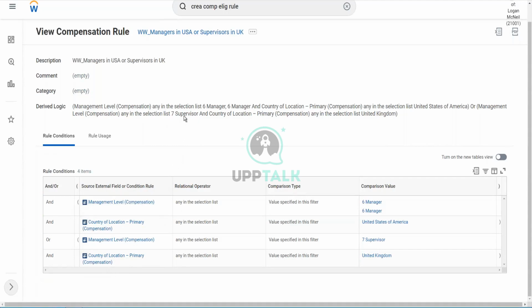But remember, the more fields you use, the more complicated you make an eligibility rule, the more time it takes to execute, of course, because it has to go through all the conditions and so on. Okay, that is how we write a compensation eligibility rule. Chris, I have a doubt.